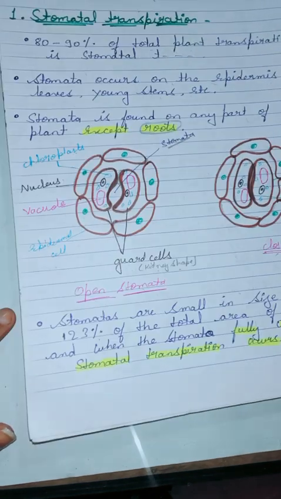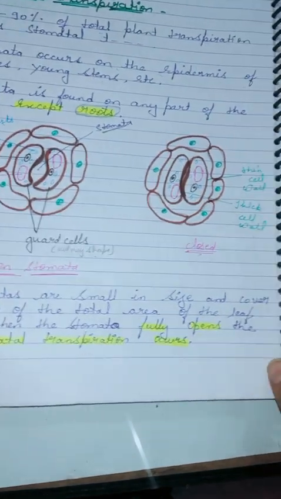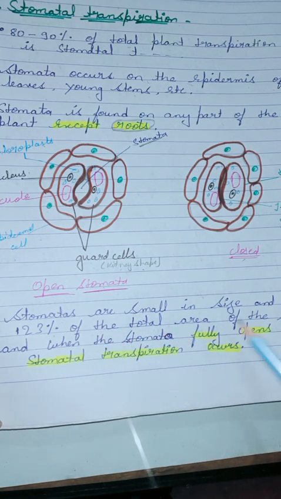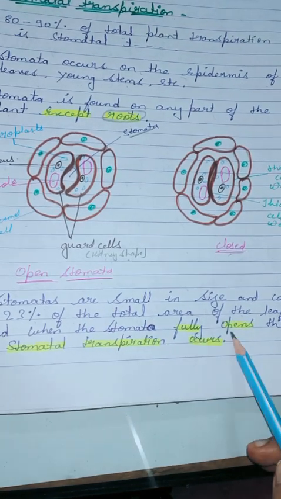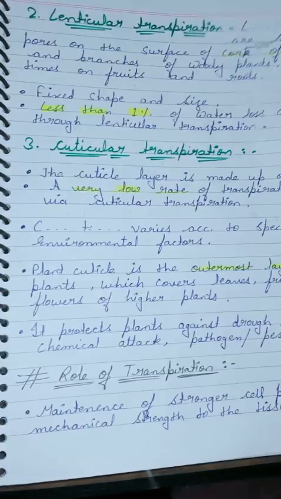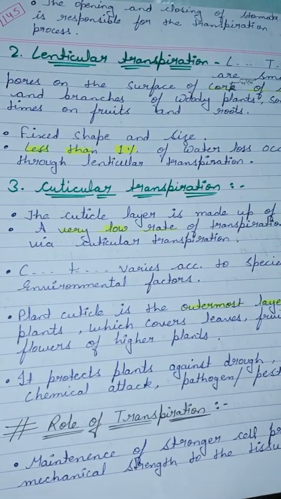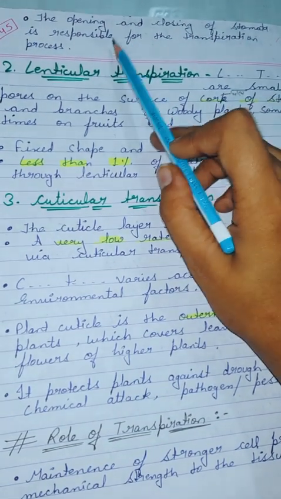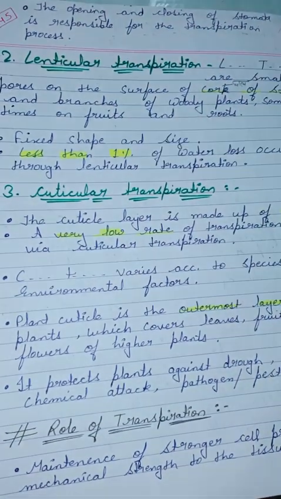Okay. Next, stomata are small in size and cover 1 to 2% of the total area of the leaf, and when the stomata are fully open, stomatal transpiration occurs. Next one is opening and closing of stomata is responsible for the transpiration process.